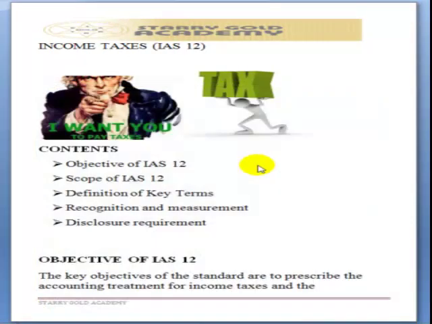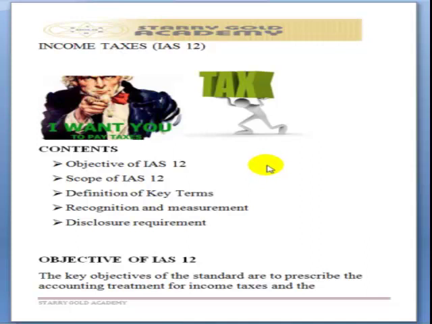Our next topic is IAS 12, which is income taxes. The income tax standard talks about other taxes also. It talks about the withholding tax, the deferred tax and the company income tax. So all these are dealt with under this particular standard.